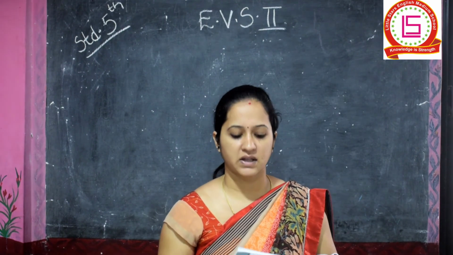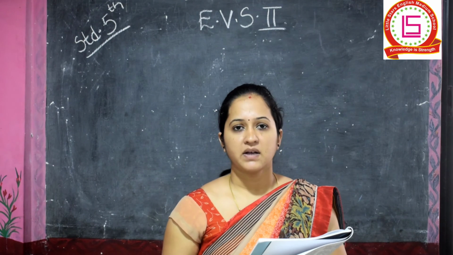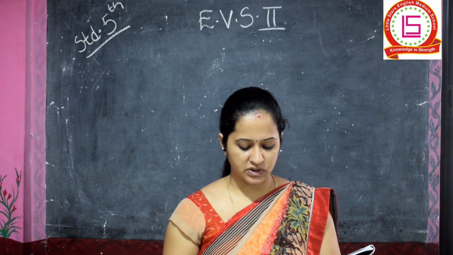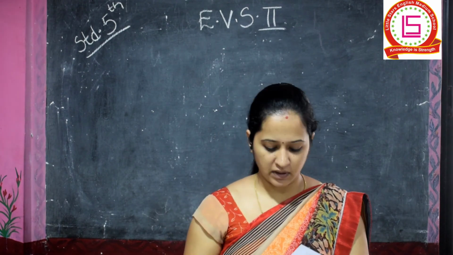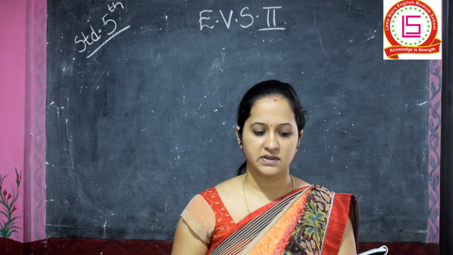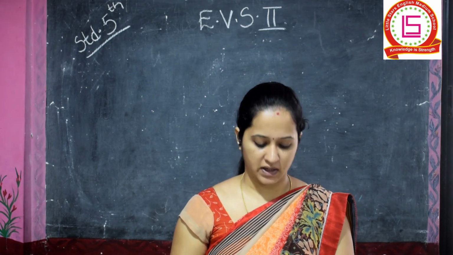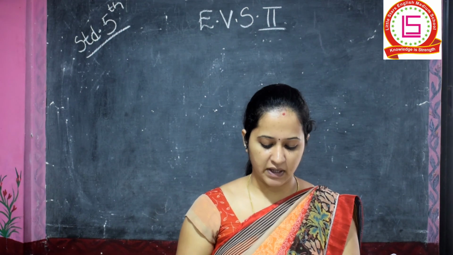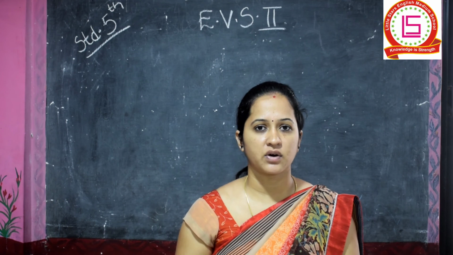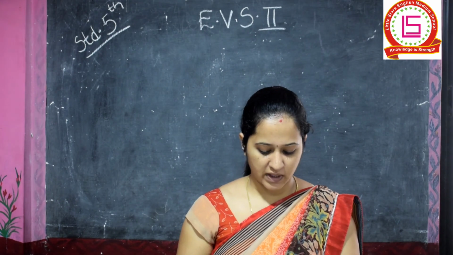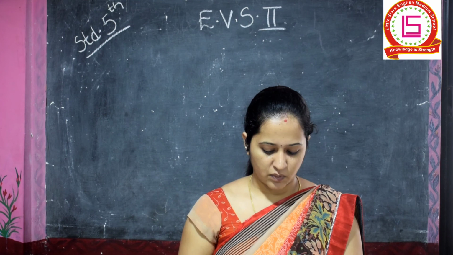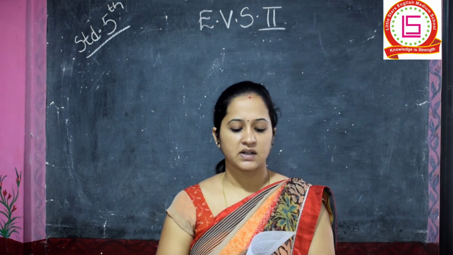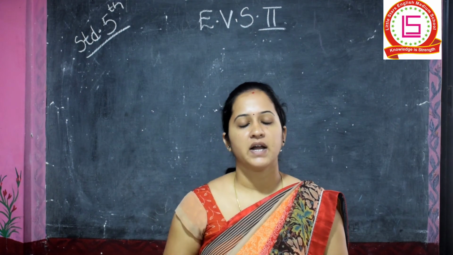Next is the past and the future. The past, present and future are linked by a continuous chain of events. For example, the Indian people fought against the British government to get independence. This is a historical action, and as a result, India became an independent nation on 15th August 1947. So we can say that independence was a consequence for an action, that is the Indian people's struggle for independence.